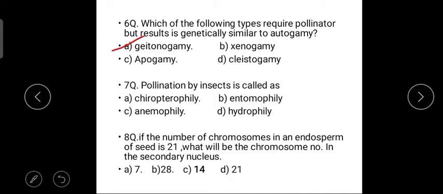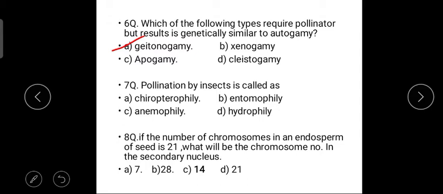Here geitonogamy is nothing but a transfer of pollen grains to the stigma of a different flower produced on the same plant. So on the same plant two different flowers are present. That means pollination takes place from one flower to a different flower of the same plant. That type of pollination we call geitonogamy. So it is similarly related to autogamy. So our option is geitonogamy.